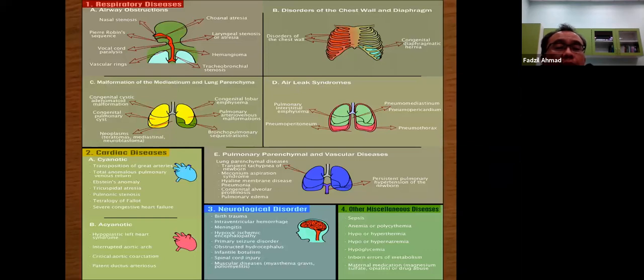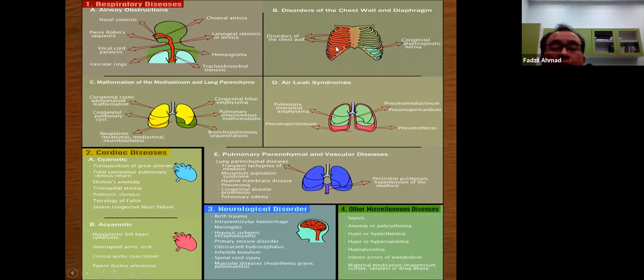So basically, in respiratory system, you involve airway obstructions. There are many possible causes: stenosis, choanal atresia, laryngeal atresia, Pierre Robin, hemangioma. Just get to know vascular ring, which compresses the airway. Disorder of chest wall and diaphragm, congenital diaphragmatic hernia.